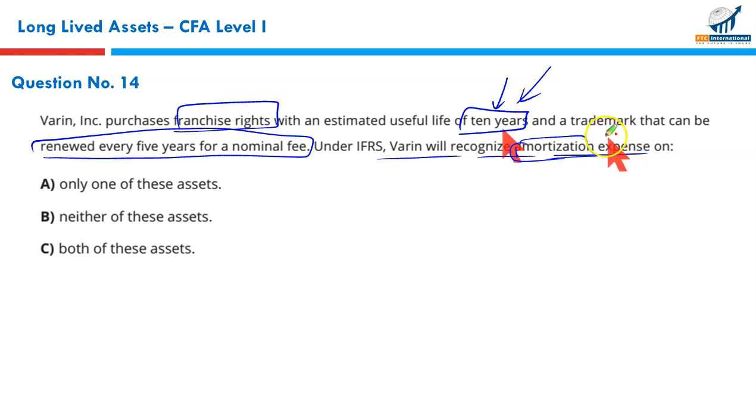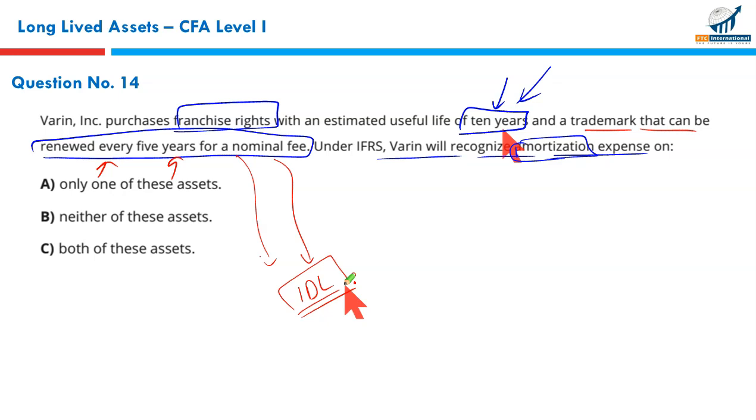What about the trademark? The trademark can be renewed every 5 years. Since it's a renewable trademark, it has an indefinite life. When an intangible asset has an indefinite life, we conduct a yearly impairment review, at least on an annual basis. So an indefinite life intangible asset is reviewed for impairment yearly.